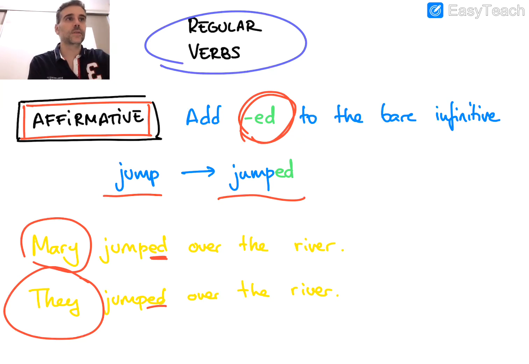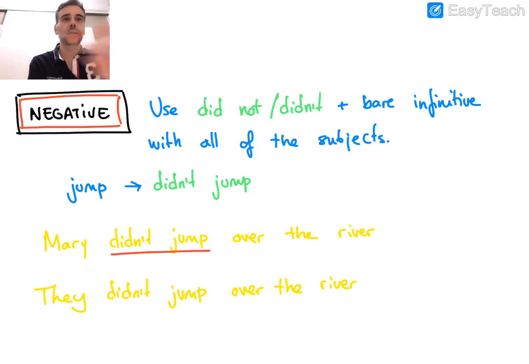This is with the affirmatives. Within the negative sentences, we use did not or didn't, plus the verb infinitive, with all of the subjects as well. Jump, didn't jump. In this case, we do not add ed.